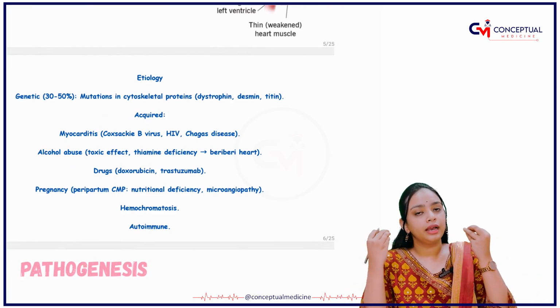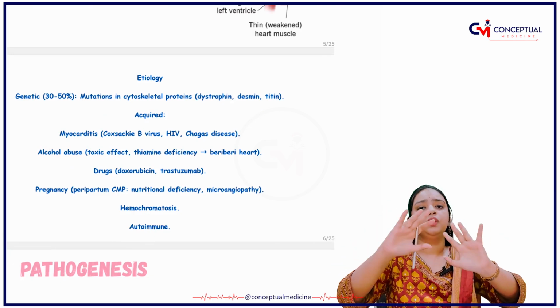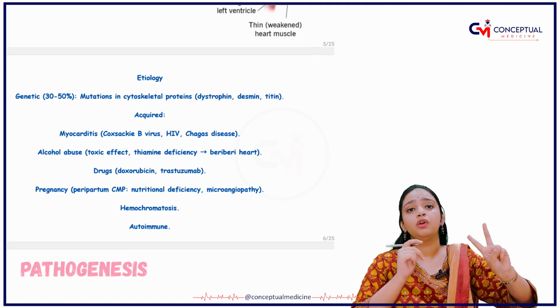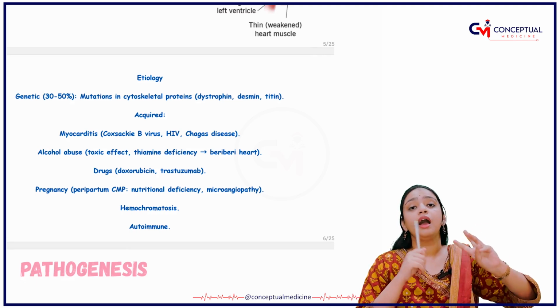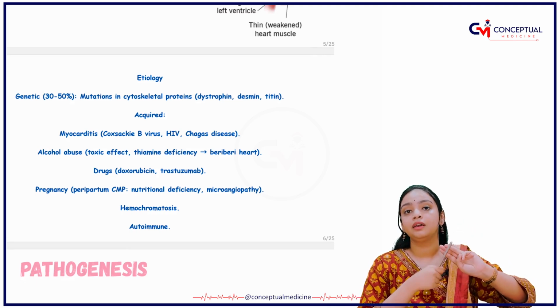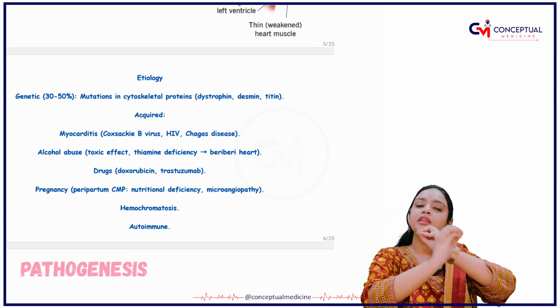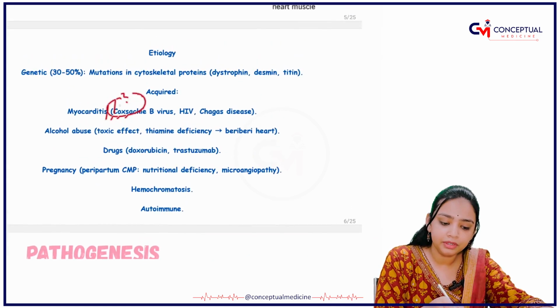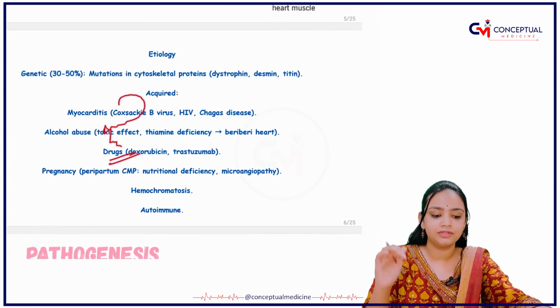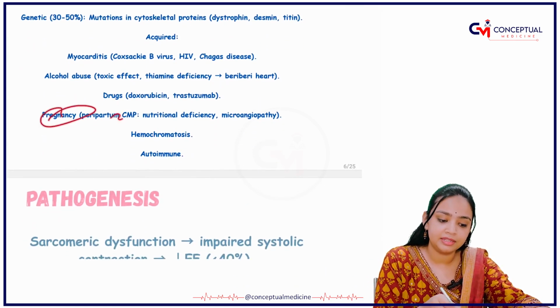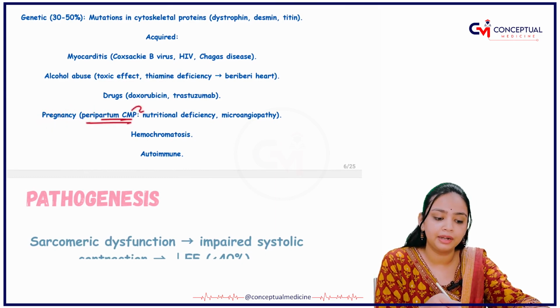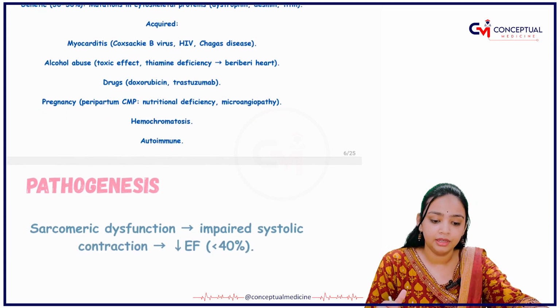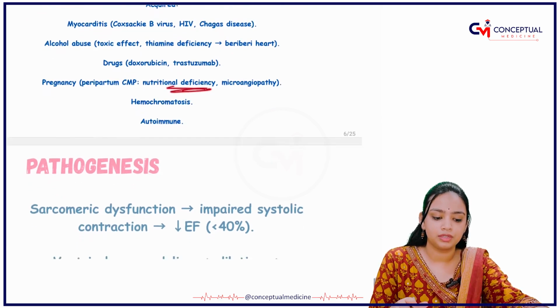I have told you, if you don't know the etiology of a disease, three things are very common: alcohol, smoking, and a sedentary lifestyle, right? They three are the main heroes of everybody's life. They destroy your life. Then you have certain drugs, and pregnancy. In pregnancy you have peripartum cardiomyopathy due to nutritional deficiency.